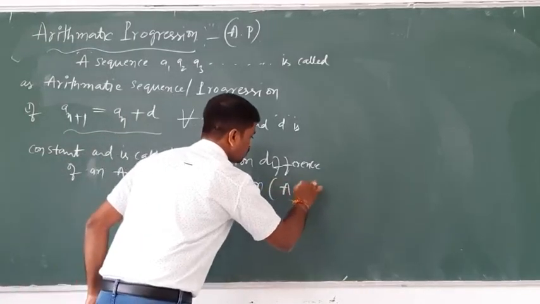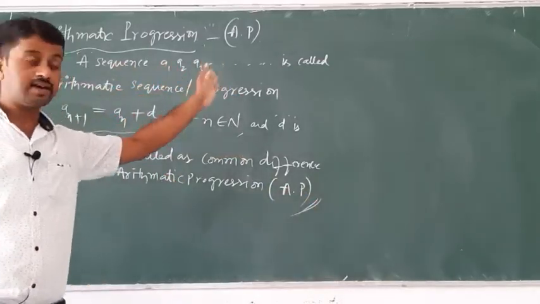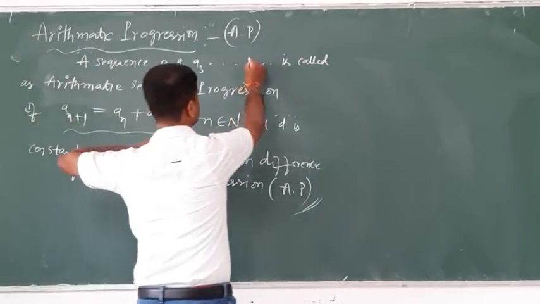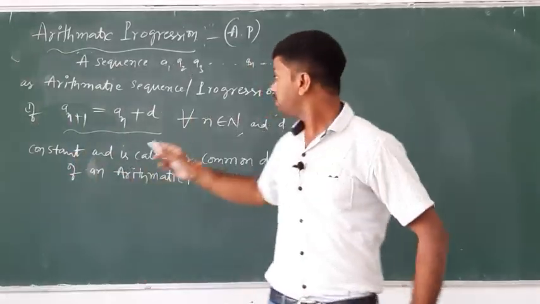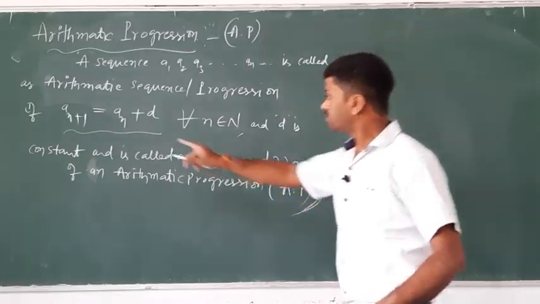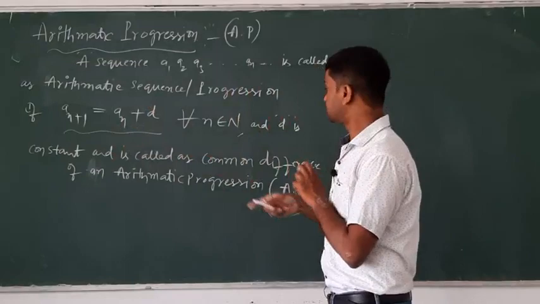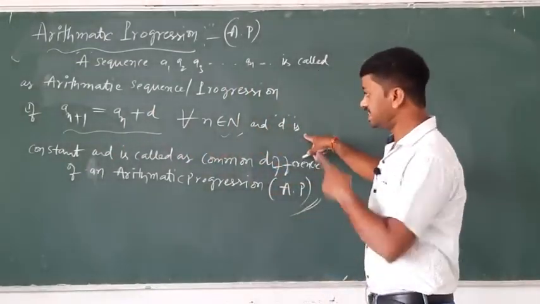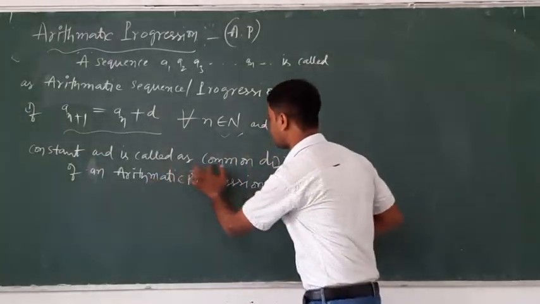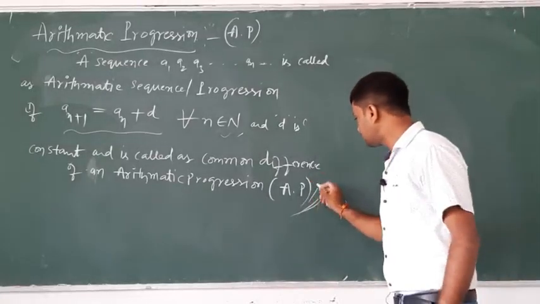A sequence a1, a2, a3, up to so on an is called an arithmetic sequence or arithmetic progression if a(n+1) = a(n) + d for all n belonging to the natural numbers, and d is a constant called the common difference of an AP.